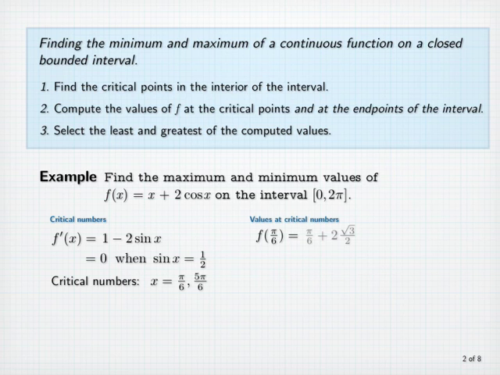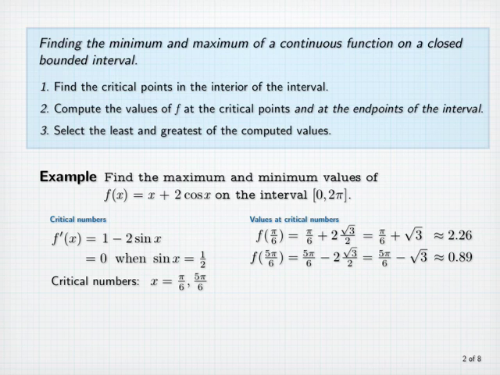f(π/6) is equal to π/6 + 2 times the cosine of π/6, which is √3/2. So f(π/6) is equal to π/6 + √3, which is about 2.26. f(5π/6) is 5π/6 + 2 times the cosine of 5π/6, which is -√3/2, and so we get 5π/6 - √3, which is about 0.89.